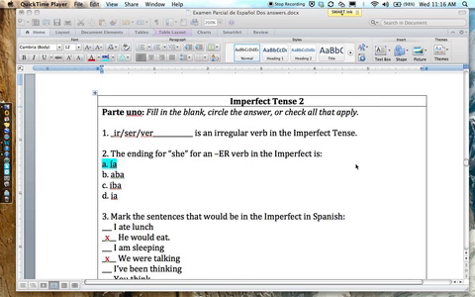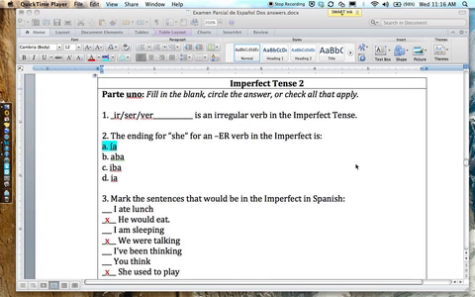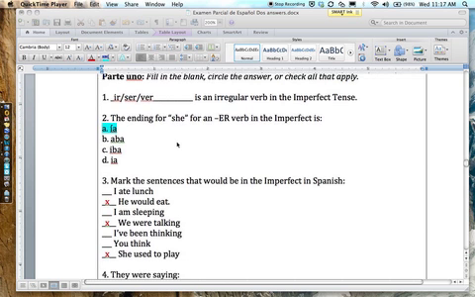Again, I just want to go back over this really quickly because this was one that people didn't do as well on as I thought they should have done overall across all of my classes. So for the imperfect tense, probably three things we've got to remember. One, what are the irregulars? There are only three: ir, ser, and ver. The second thing we've got to remember is how do we translate the imperfect into English, according to me? And the answer to that is was verbing, used to verb, or would verb.